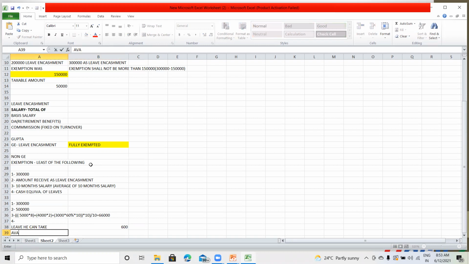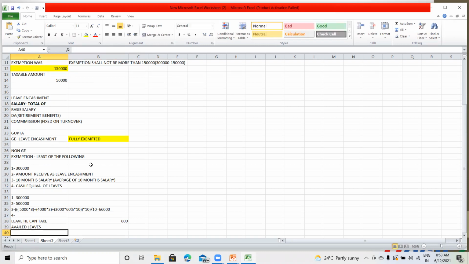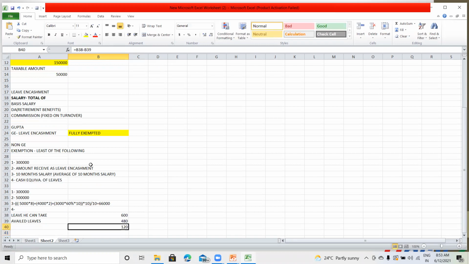Availed leaves were 480, so the balance is 120. The 120 are unavailed leaves. So the amount for such 120 leaves will be